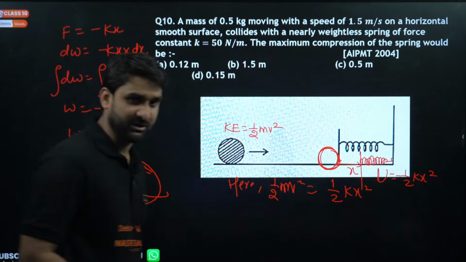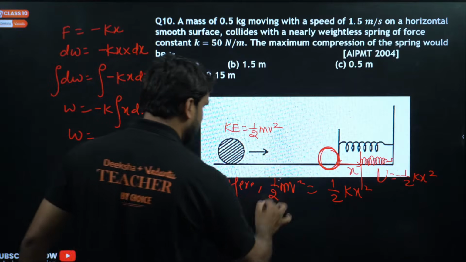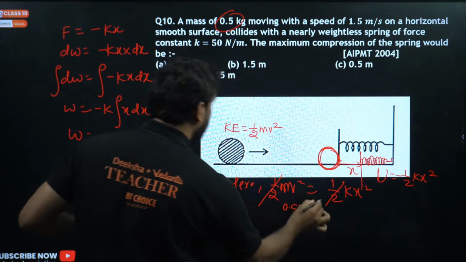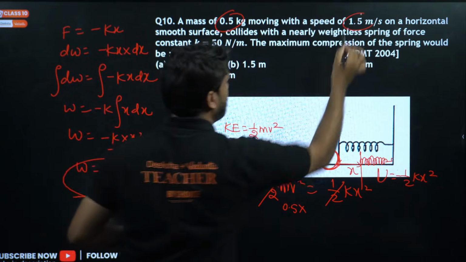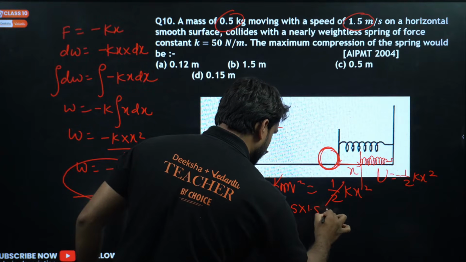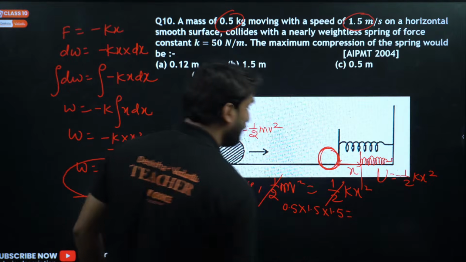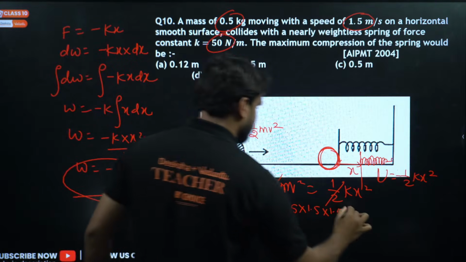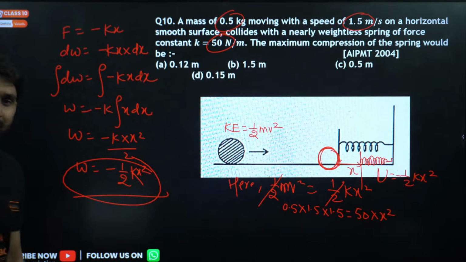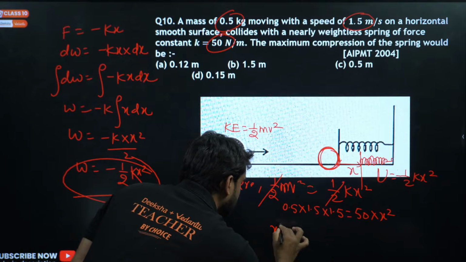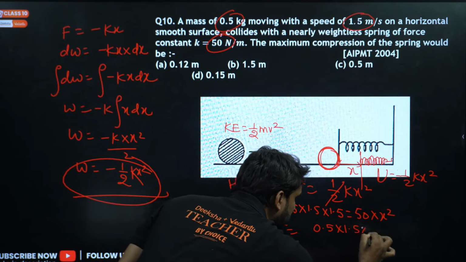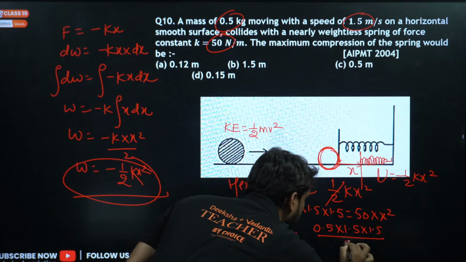This is called spring potential energy, right? So now equating, the half will be cancelled here. Mass is 0.5, and the body is moving with velocity 1.5. So 1.5 squared, 1.5 into 1.5, is equal to kx squared. Where k is 50 here, and we don't know x, so we write x squared. So x squared will be equal to 0.5 into 1.5 into 1.5 divided by 50.